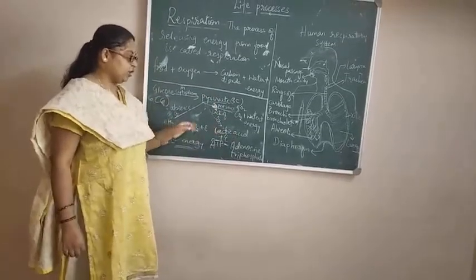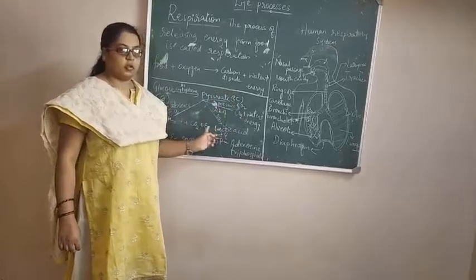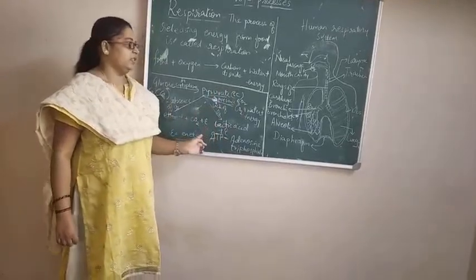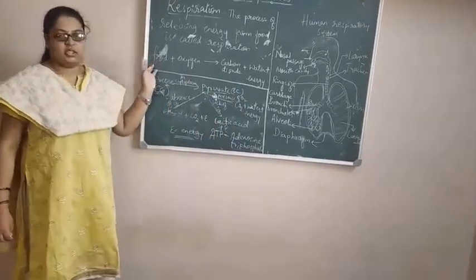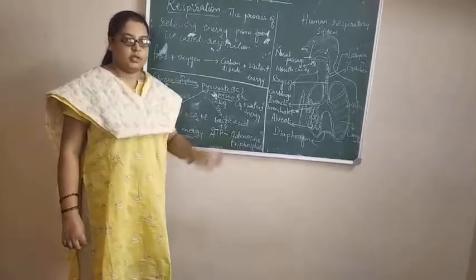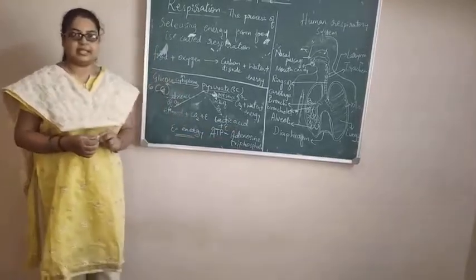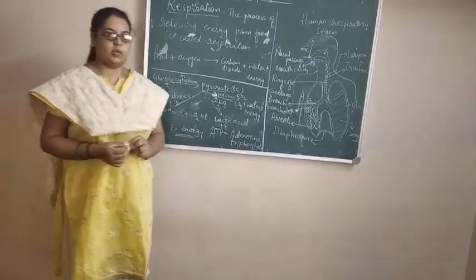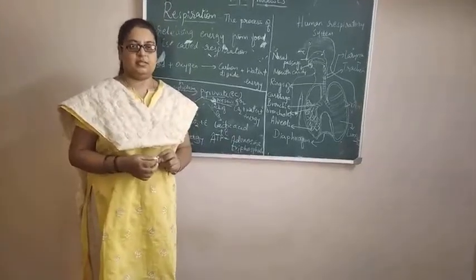lactic acid, ethanol and carbon dioxide. It is a pathway of glucose. It takes place in all living organisms. So this is about the respiration which takes place in human beings as well as single-celled organisms. Next, you will be learning about respiration in plants. Understood?